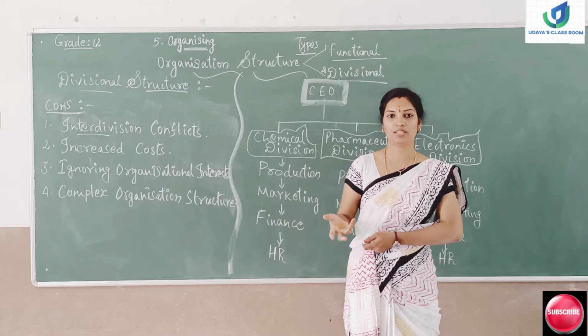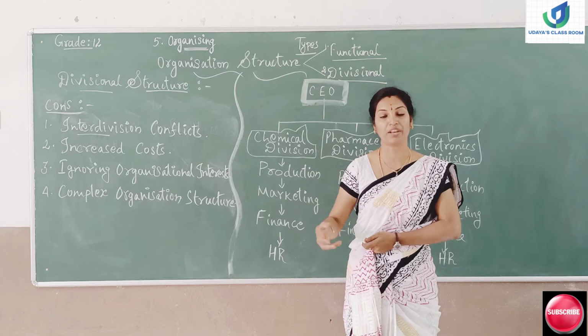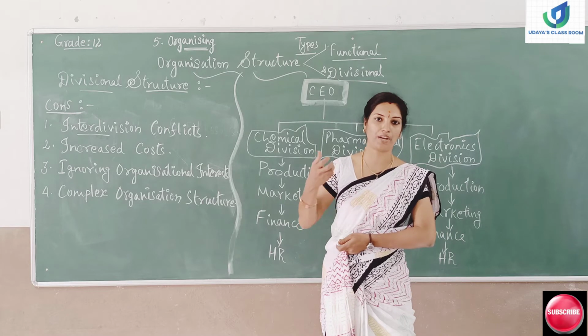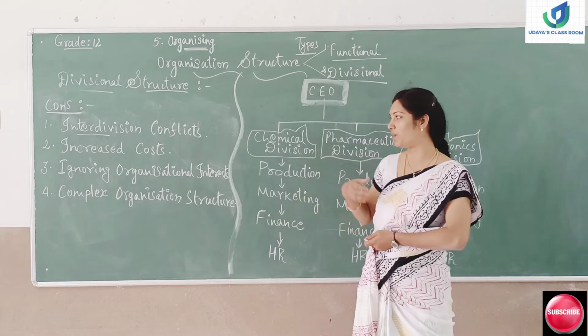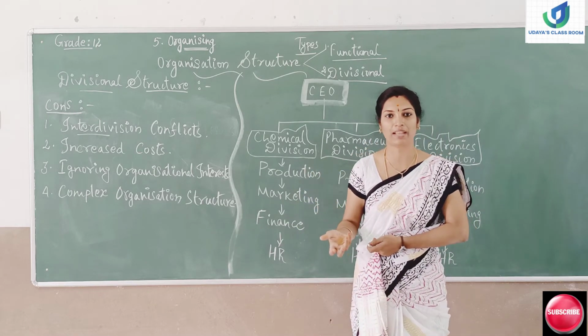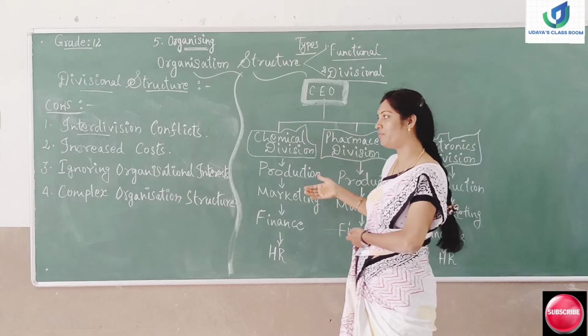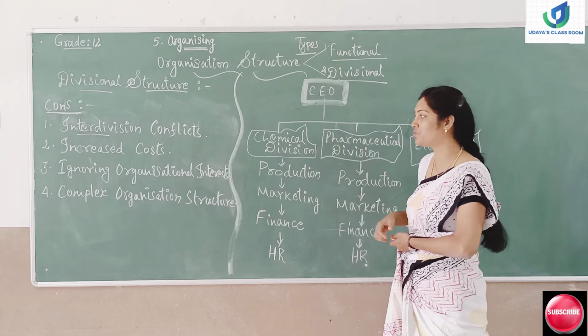Physical resources may be for the production process. If very good resources are available in the stock room, they will try to grab all of them. These kinds of conflicts may take place between divisions. So inter-division conflicts may arise in the divisional structure.